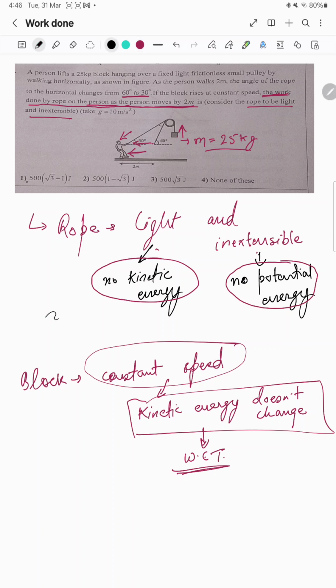That means the net work done by the rope will always be zero. If a person is doing some work, he or she has some energy within him or her, but this rope cannot do work, so the net work done by the rope will be zero. It cannot store energy.